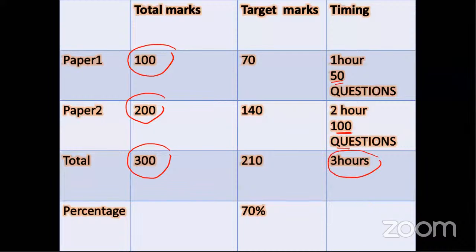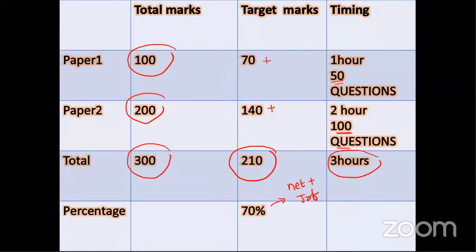So your target should be, you have to score 70 plus in paper 1 and you have to score 140 plus in paper 2. So your target should be 210. And if you will score 210 out of 300, so 210 divided by 300 into 100 is 70%. So easily 70% you can score, and if you will get 70%, this is a very big achievement. You will get your JRF, net plus JRF. You will come in the merit list.